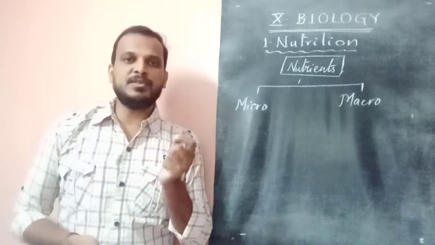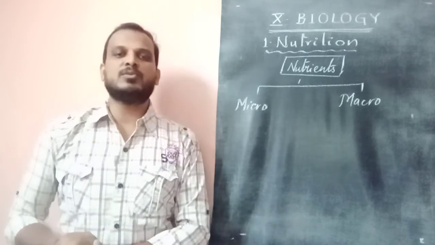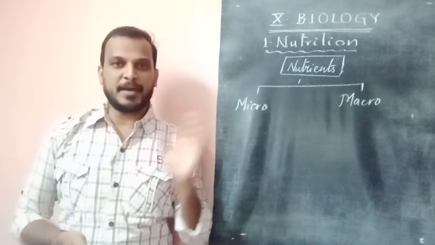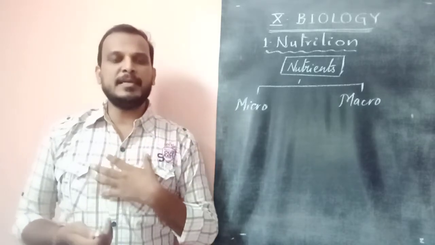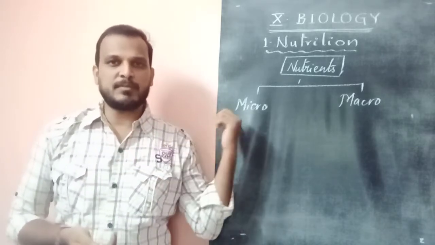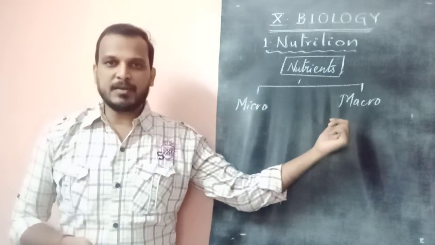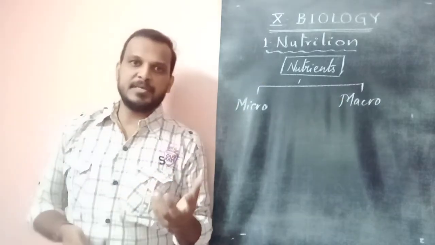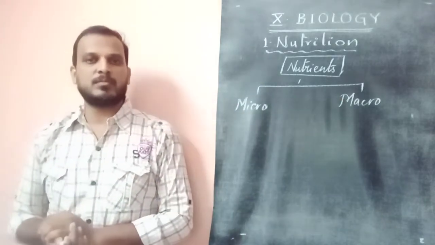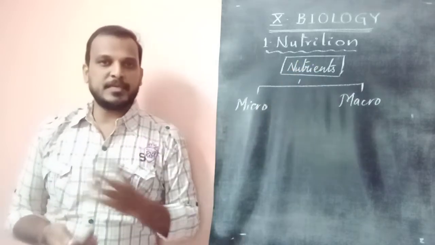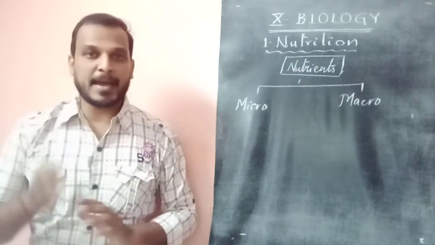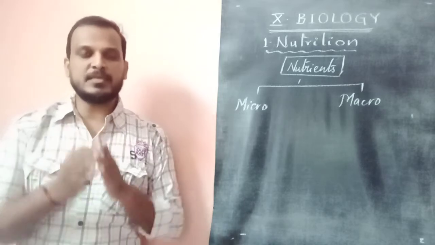The nutrient which is required in very less amount to the body is called a micronutrient. And the second one is called macronutrient. Macro means huge, more. The type of nutrient which is needed in large quantity by an organism is called a macronutrient. So nutrients are classified into two.